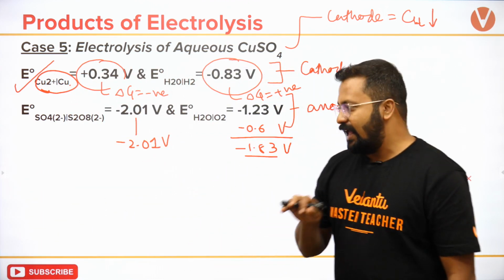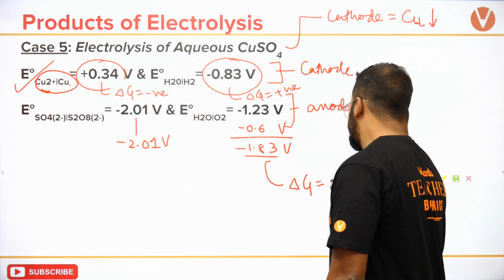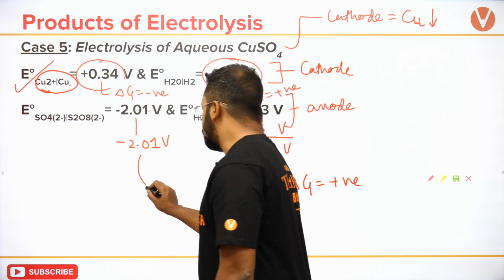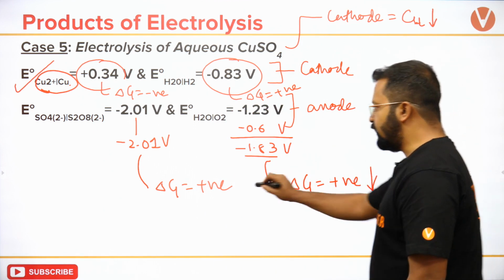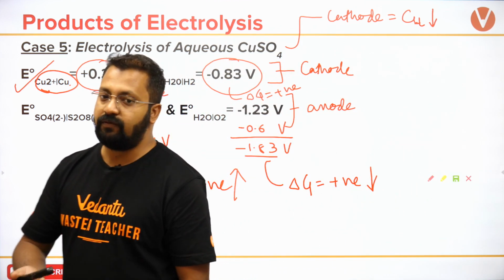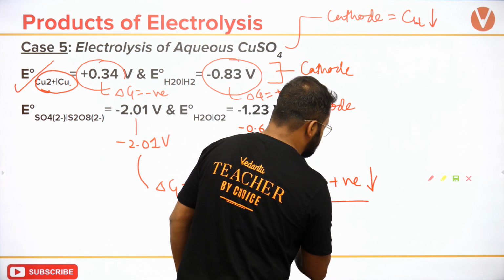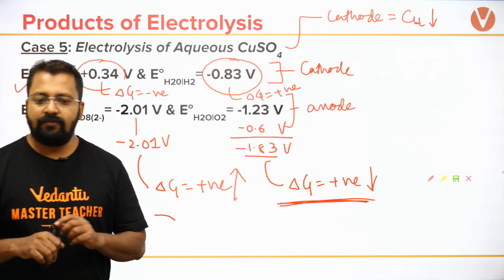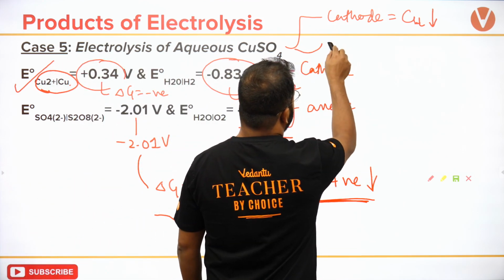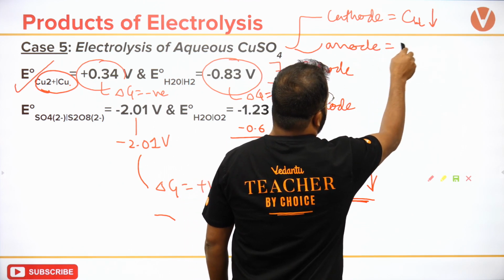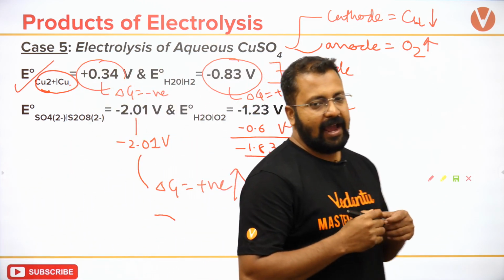Now which is lesser, for this delta G will be positive, for this delta G will be positive, delta G will be less positive, delta G will be more positive. Which reaction will take place? The one for which delta G is less positive. So at anode I will get oxygen. Okay, at anode I will get oxygen.